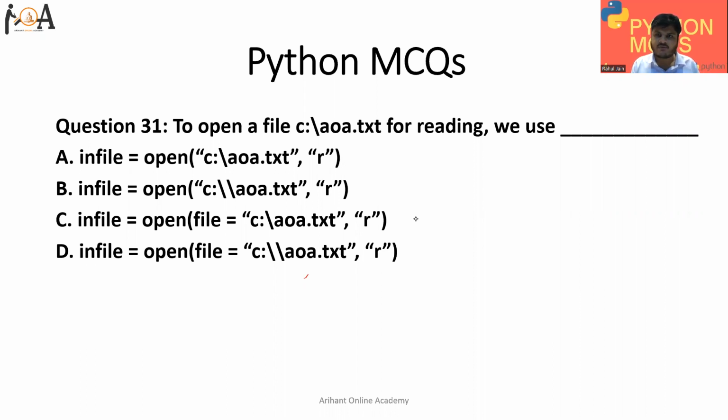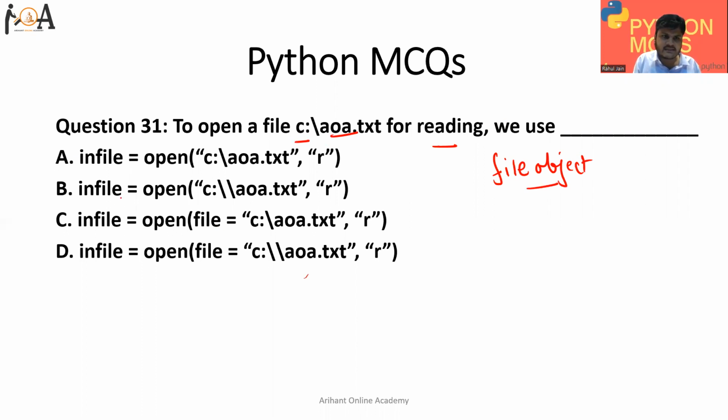Okay, so let's start from question number 31. To open a file, and the name of the file is given with the drive name, disk location, for reading, we use which syntax? So basically, first we must use a file object.